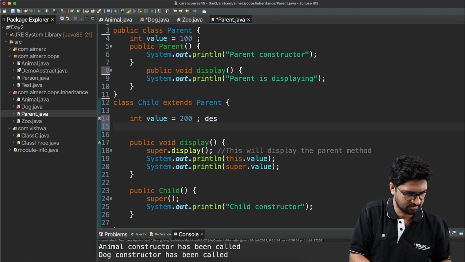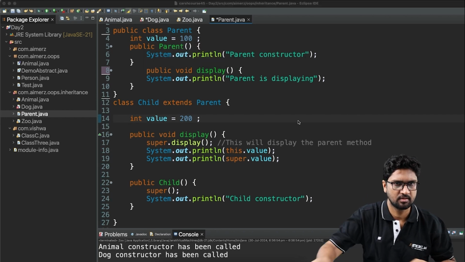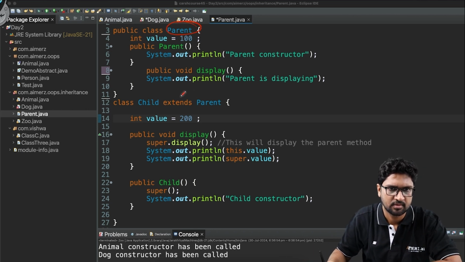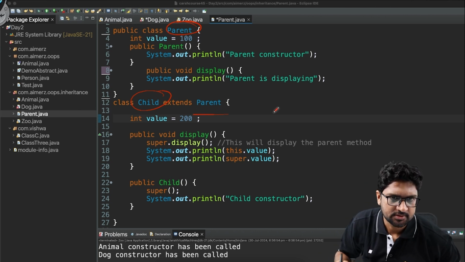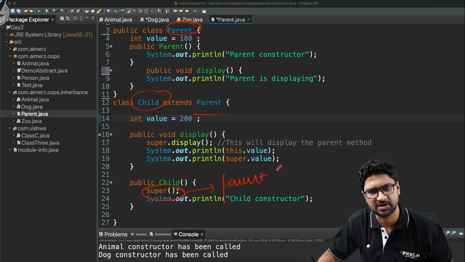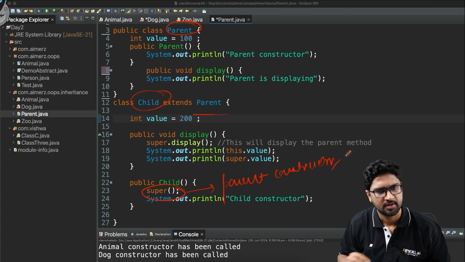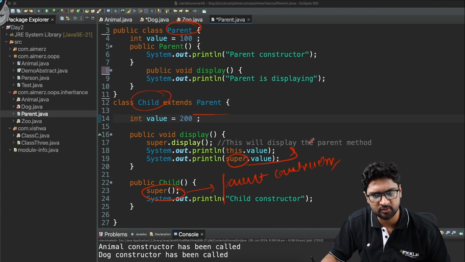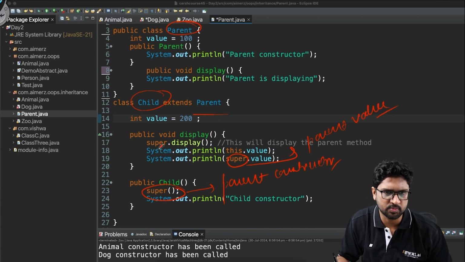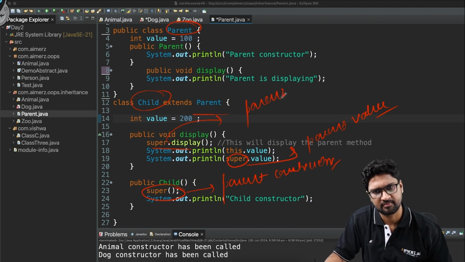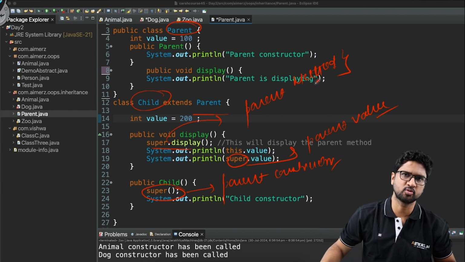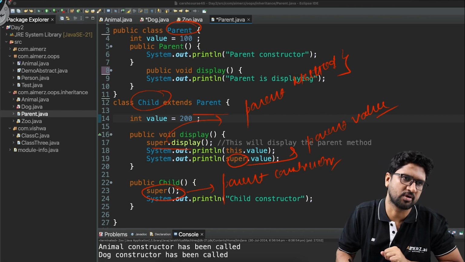Let me open my desk scribble. You see here, this is my parent, this is my child, child extends parent, correct. So using the super, I am calling the parent constructor. Using the super here, I am getting the parent value, and using the super.display, I am able to get the parent method. So these are the use cases of super. Again, this is one of the very important questions that people do ask in the interview. I just wanted to make sure that you are aware of the keyword called super.